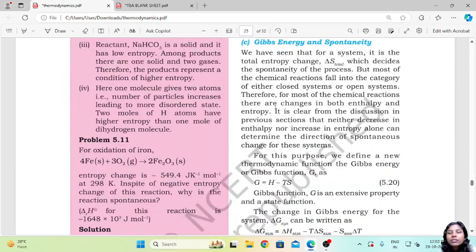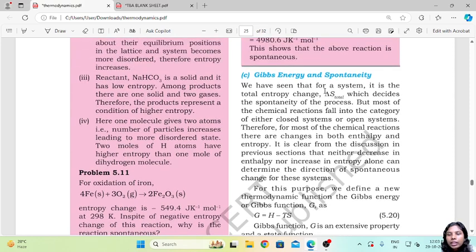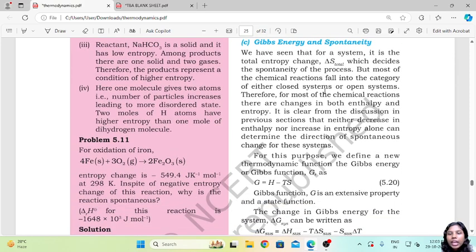Next we have something about Gibbs energy and spontaneity. Now we have seen that for a system it is the total entropy change, that is delta S, which decides the spontaneity of the process. But most of the chemical reactions fall in the category of either closed or open systems. We don't usually work with isolated systems.